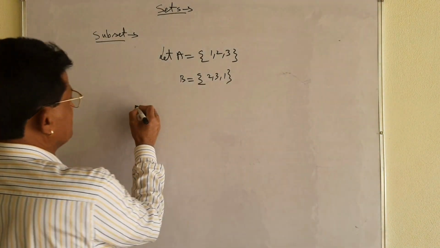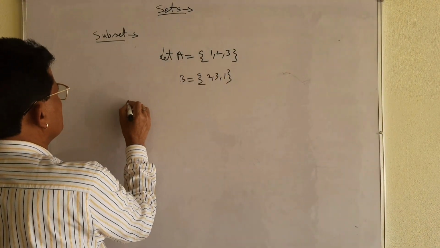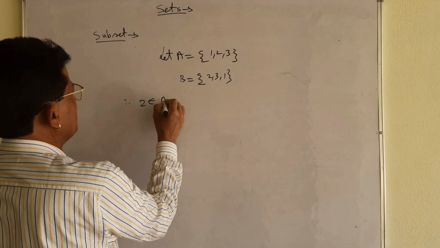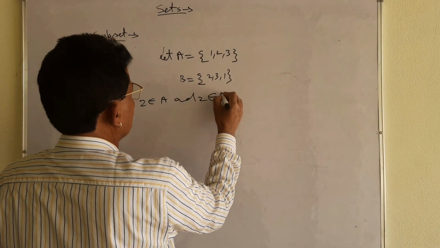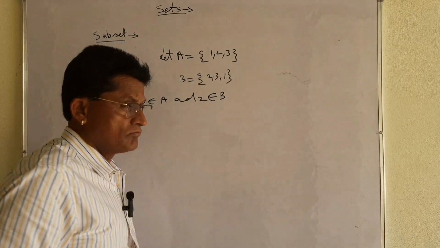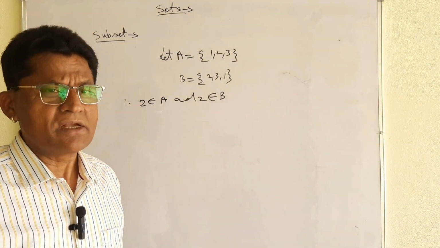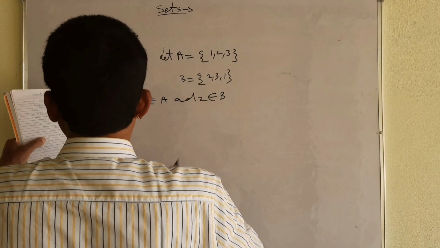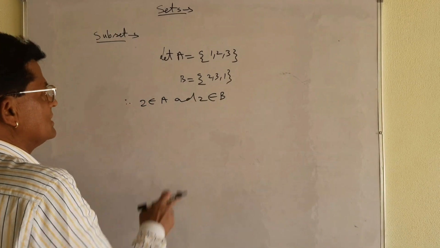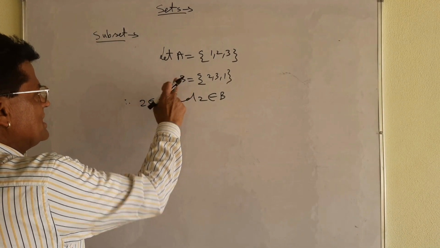Let me take, suppose, 2 belongs to A, and 2 also belongs to B. देखिए यहाँ पर 2 belongs to A, but 2 also belongs to B. A is a subset of B.